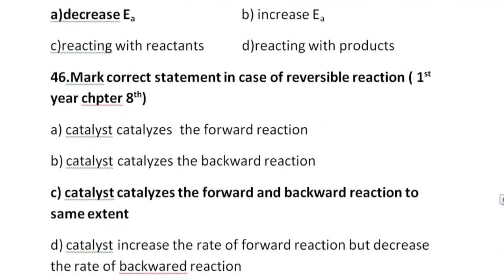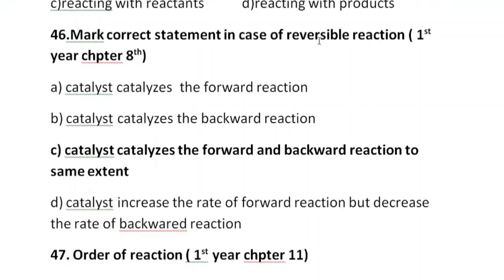46th MCQ is, mark the correct statement in case of a reversible reaction. Catalyst catalyzes the forward reaction. Catalyst catalyzes the backward reaction. Catalyst catalyzes the forward and backward reaction to the same extent. Catalyst increases the rate of forward reaction but decreases the rate of a backward reaction. So C option is correct here, that is, catalyst catalyzes the forward and the backward reaction to the same extent.